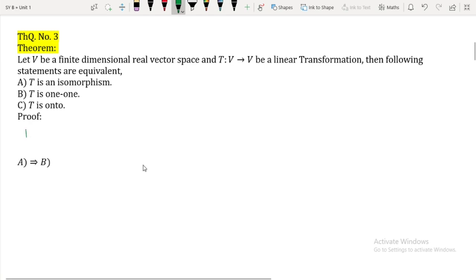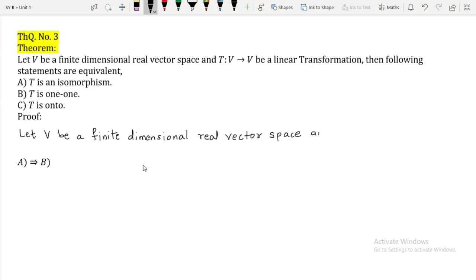So I will say, let V be a finite dimensional real vector space. I am trying my best to write good handwriting. Let V be a finite dimensional real vector space, and T from V to V be a linear map. This is given. Now A implies B.